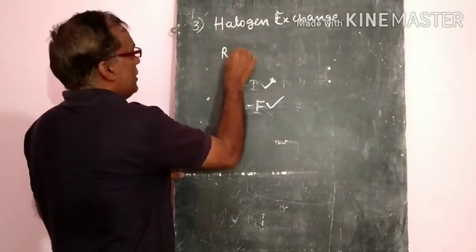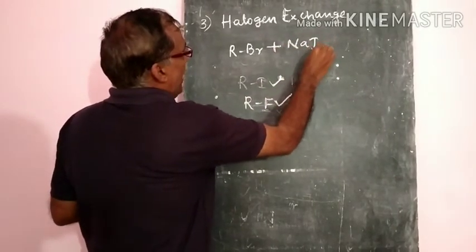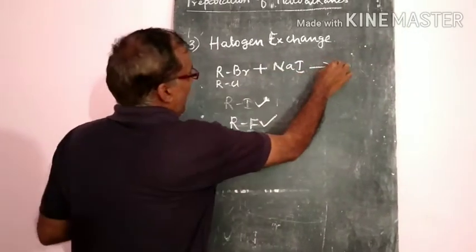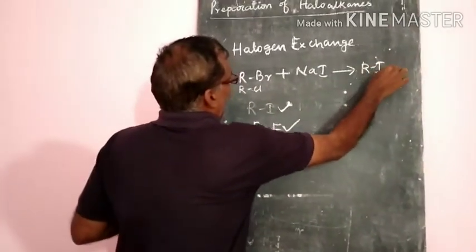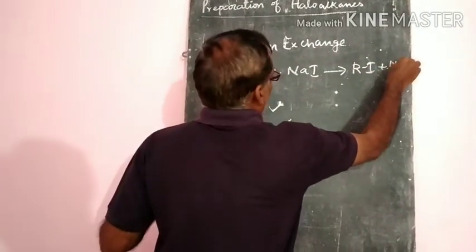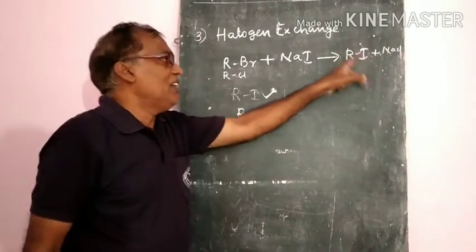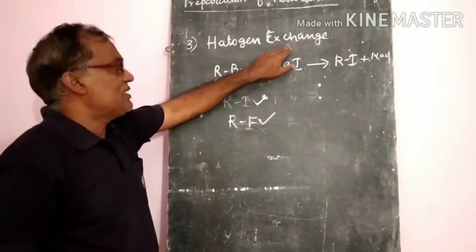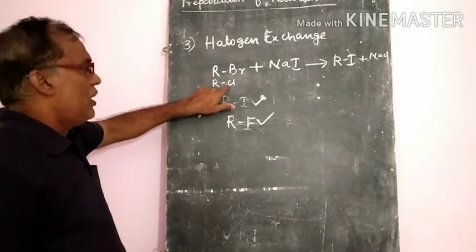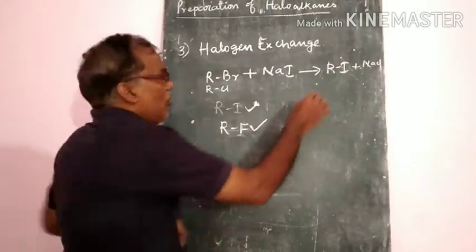Example, alkyl bromide or alkyl chloride, if treated with sodium iodide, you will get the alkyl iodide as the product. And the sodium will form sodium chloride. So this preparation is very, very important. In the halogen exchange method, we treat alkyl bromide or chloride with sodium iodide, then you will get the alkyl iodide.